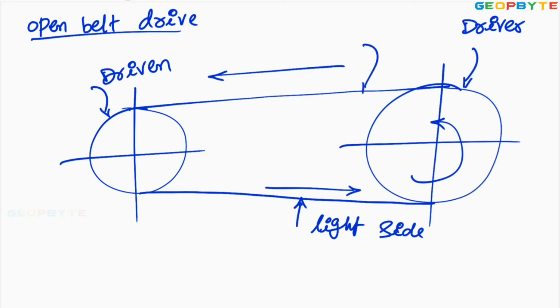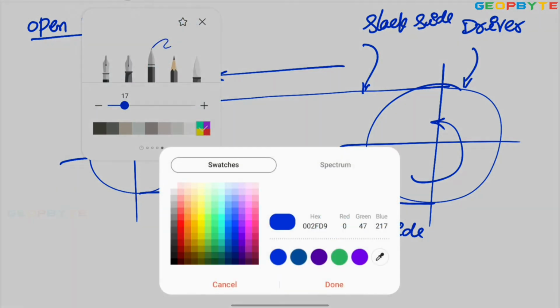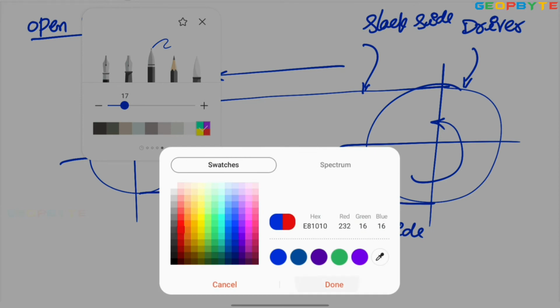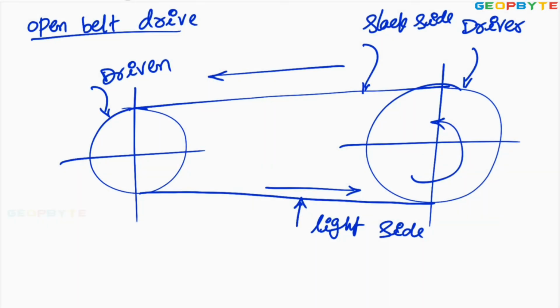Then the other side is called slack side. See, if the slack side, the loose side, is at the top side, it is bending like this. By the time it is bending down,